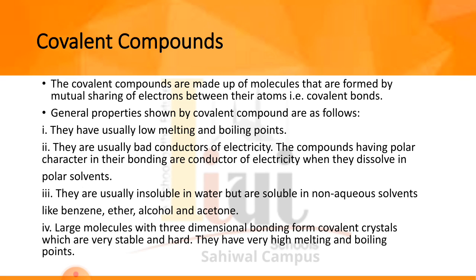Large molecules with three-dimensional bonding form covalent crystals, which are very stable and hard. The large molecules that form three-dimensional crystallites, the covalent crystals, are very stable and hard due to their three-dimensional crystallites. They have very high melting and boiling points in the form of crystallites, so they are more stable and hard.